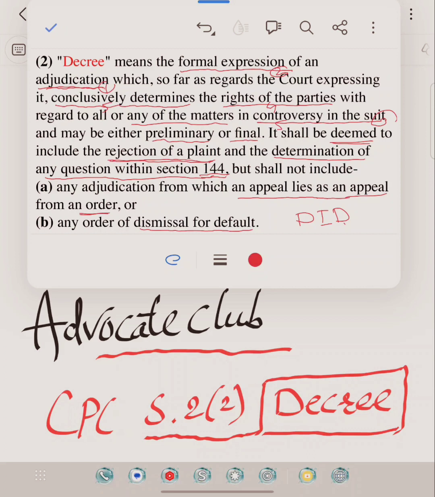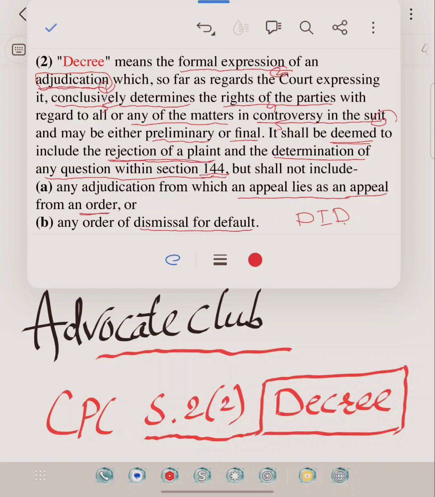Adjudication means judicial determination. What does adjudication mean? It means judicial determination of the matter in dispute. If there is no judicial determination, there is no decree. Such judicial determination must be by the court.